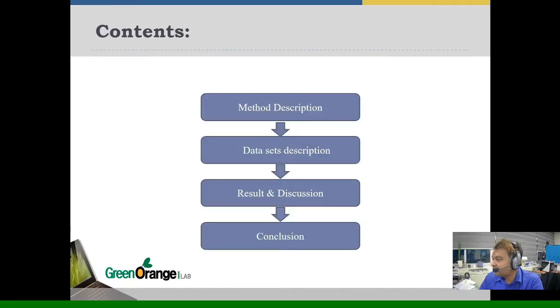Contents. The rest of the slides will discuss method description, dataset description, result and discussion, and conclusion. In method description, we'll tell about the linear regression model. In dataset description, we'll tell about our datasets and we visualize our data in plots. In result and discussion, we will show the prediction results by linear regression and then the conclusion.